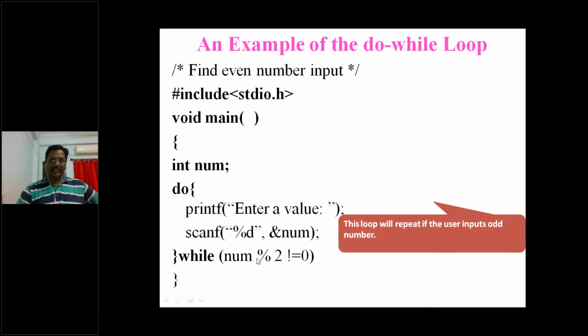If 5 is true, then it is executed once again. Then 6 I had given, coming into enter a value, and num becomes 6 now. Then num modulus 2, which is nothing but 0. 0 is not equal to 0, that becomes false. So it will stop. So that is what it was, keep going executing the body. So this is how.